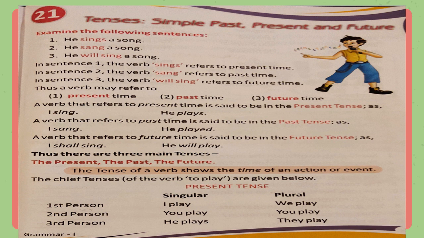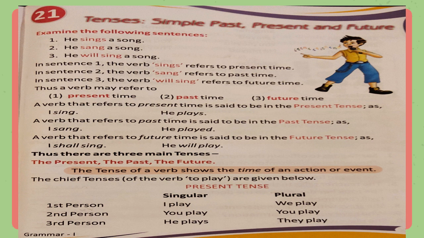A verb that refers to present time is said to be in the present tense, as I sing, he plays. A verb that refers to past time is said to be in the past tense, as I sang, he played. A verb that refers to future time is said to be in the future tense, as I shall sing, he will play. Thus, there are three main tenses: the present, the past, the future.